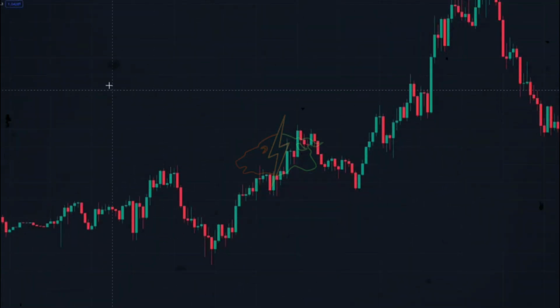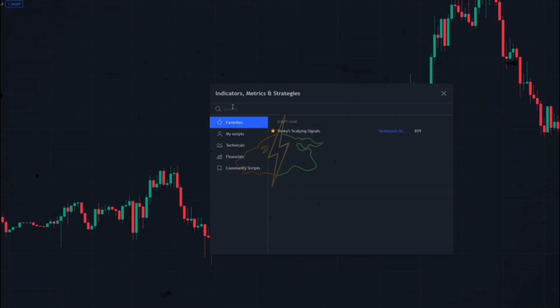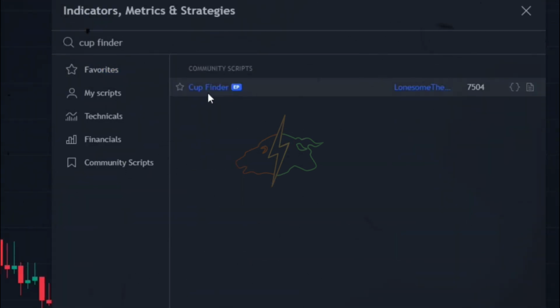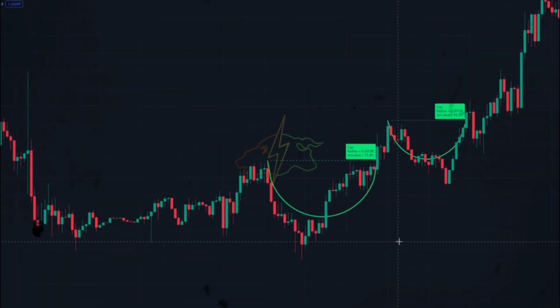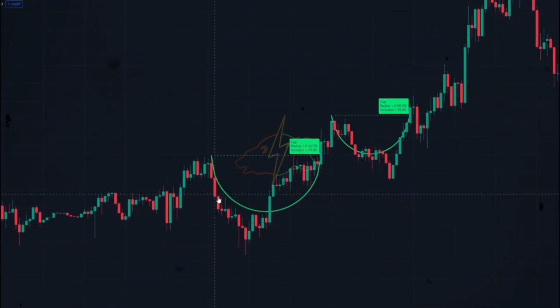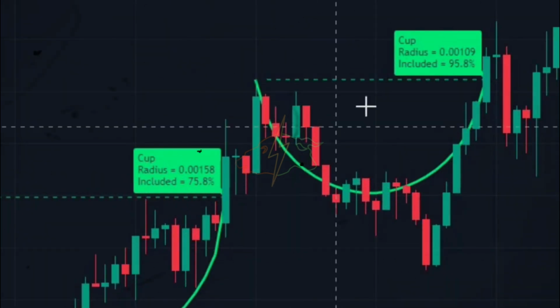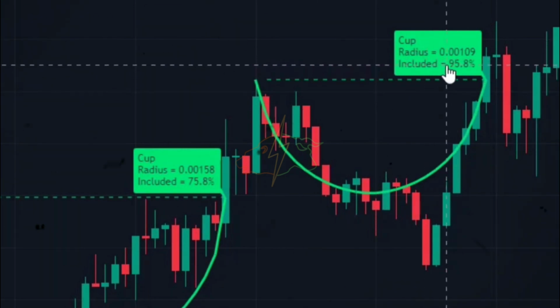Okay, as I've promised, I'm going to introduce the Cup Finder indicator. For applying this indicator, we go to the indicator section and search Cup Finder here. We apply this indicator to our charts. So as you can see, the indicator has found two cup pattern models in the chart. And here it shows that the credibility of this pattern is 75% and the credibility of this one is 95%.